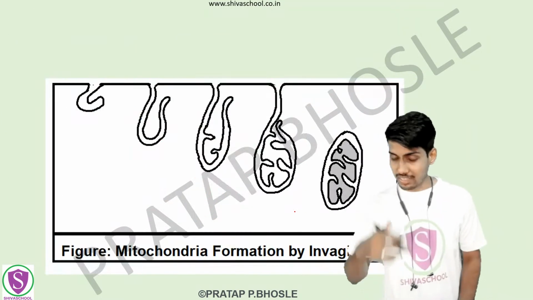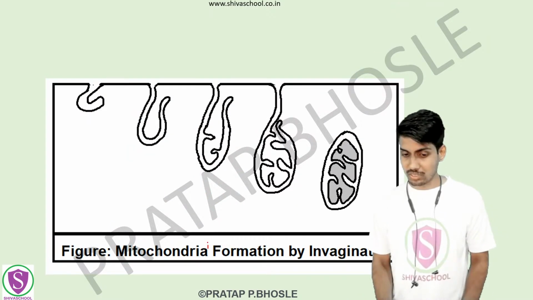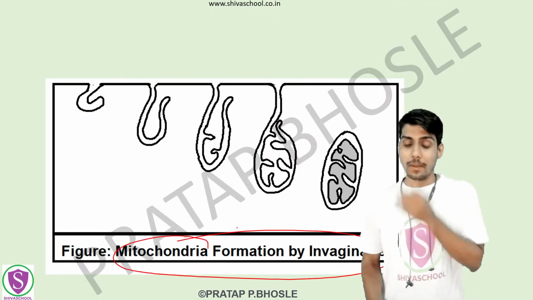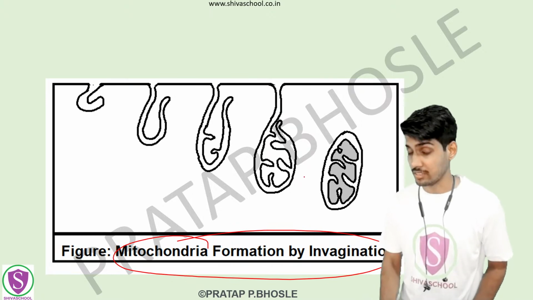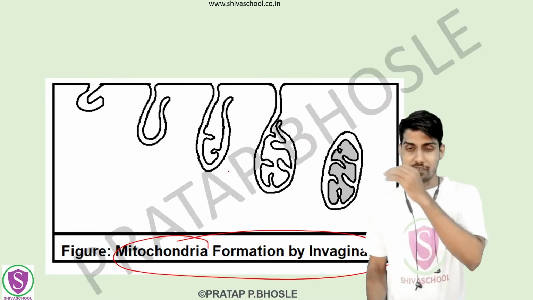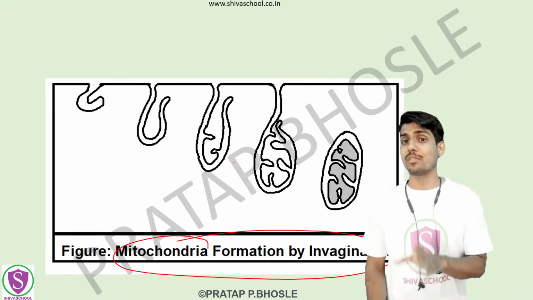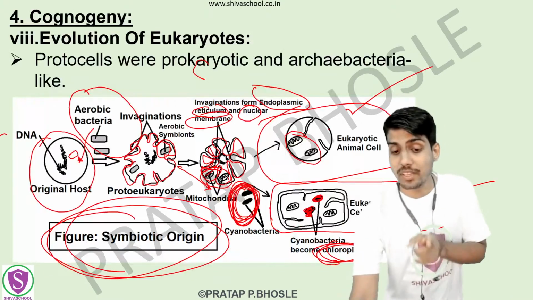Now there was another theory also, which was mitochondria formation by invagination. See, these mitochondria that we earlier said were formed from this aerobic bacteria.